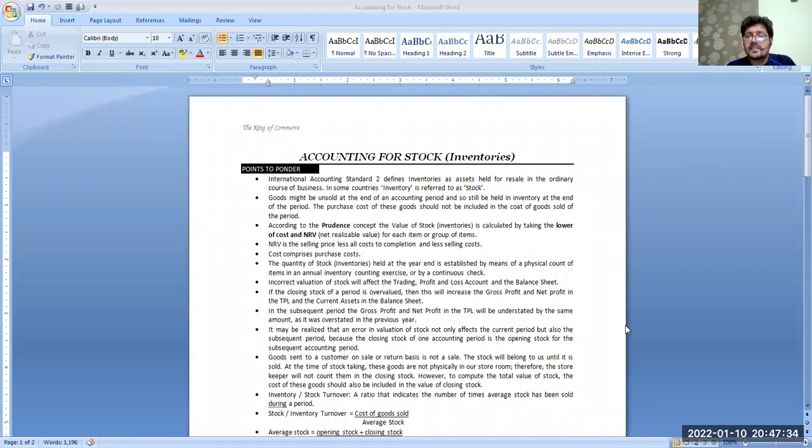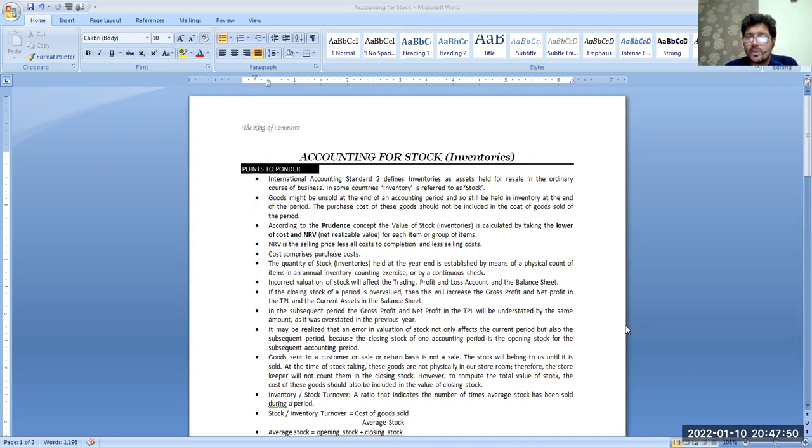So here it is our topic today, accounting for stock or accounting for inventory valuation. This is our topic. Okay, students. Now you can see on the screen accounting for stock or inventories. There are certain points which you should keep in mind while doing accounting for stock or inventories.